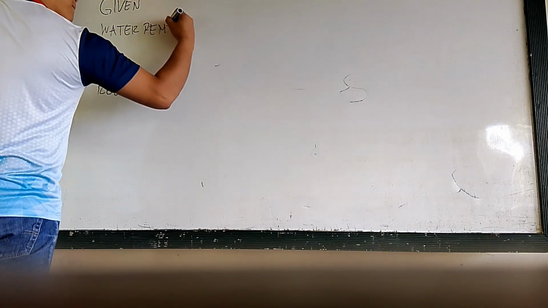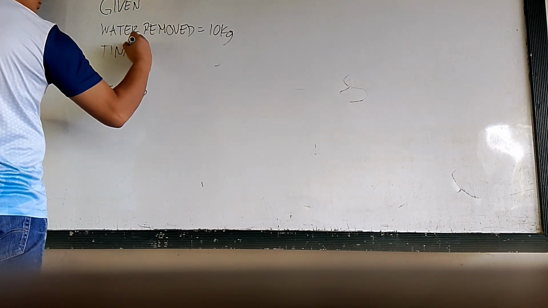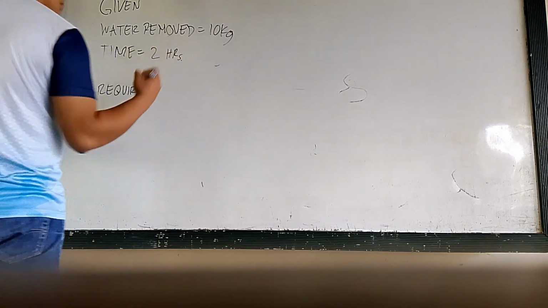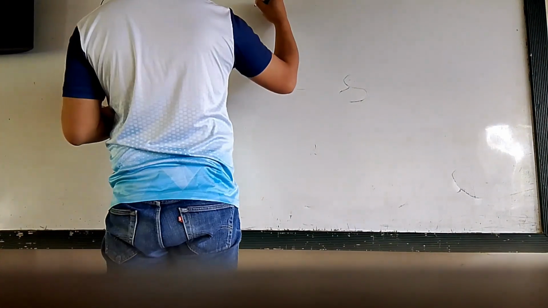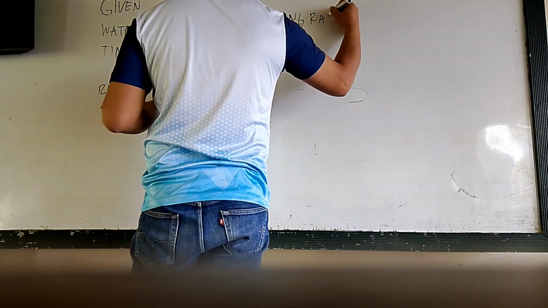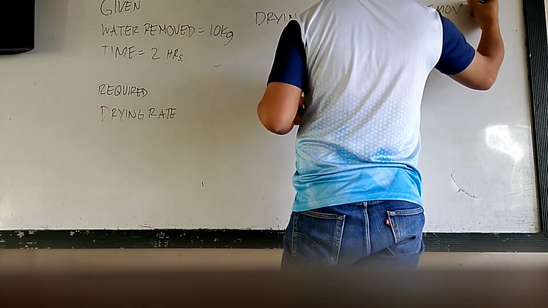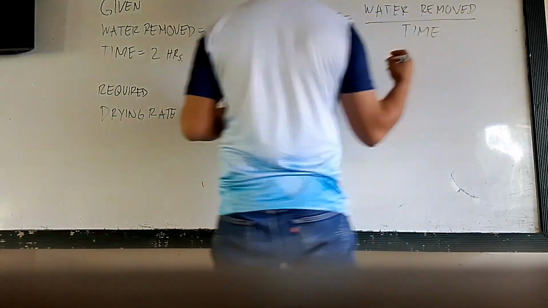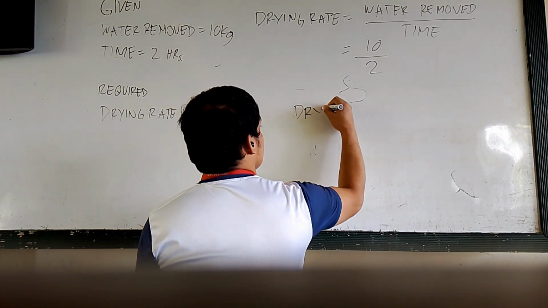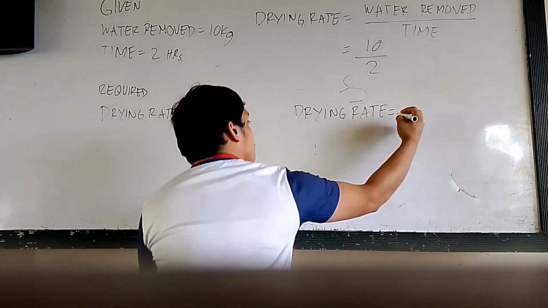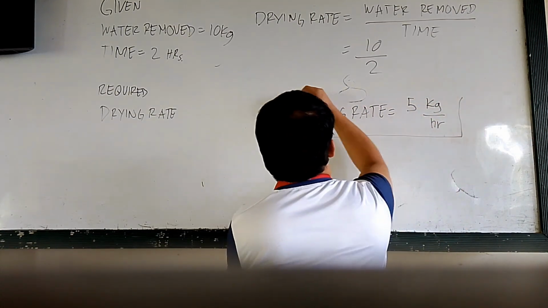Another problem is we're given the water removed equals 30 kilograms and a time of 2 hours. We are required to get the drying rate. To get the drying rate, we have a formula of water removed over time. So our water removed is 10 kilograms and our time is 2 hours. Our drying rate is 5 kilograms per hour.